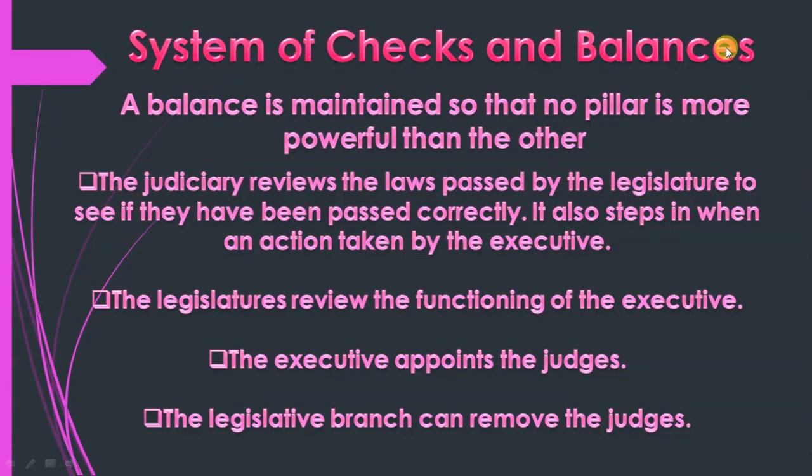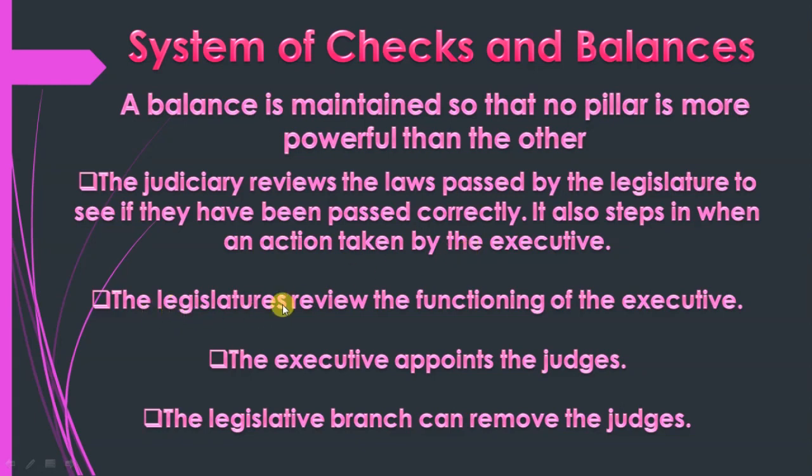System of checks and balances. A balance is maintained so that no pillar is more powerful than another. So here balance is maintained between pillars. No pillar can use more power. The judiciary reviews the laws passed by the legislature to see if they have been passed correctly. Who keeps watch on it? Judiciary. It also steps in when an action is taken by the executive.